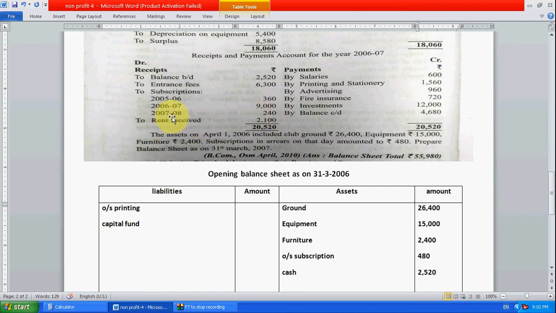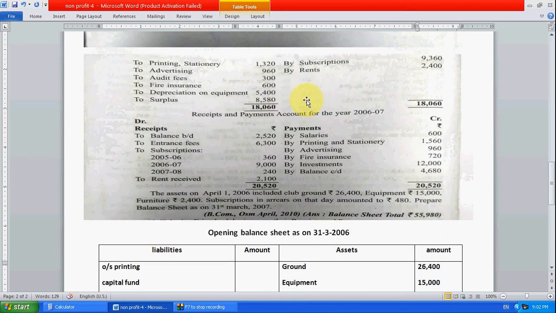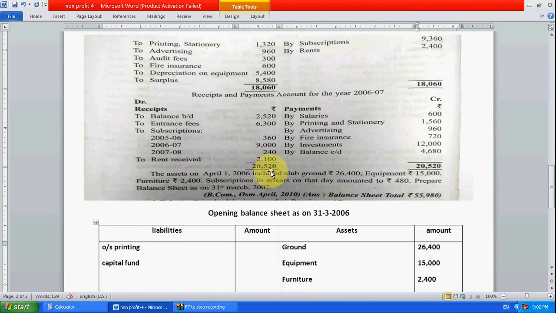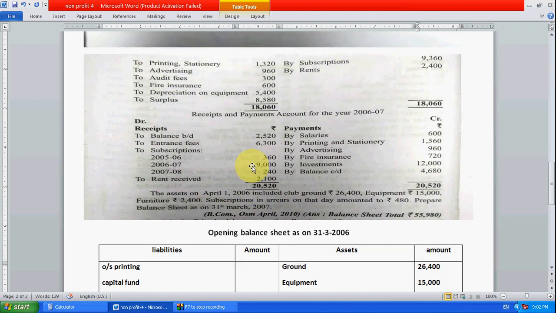Now the current year subscription we have already received. Next year subscription, for 2007-2008, we have received this year only, meaning upcoming year subscription 240 we have received in 2006-7. So we have received that entry as advance.